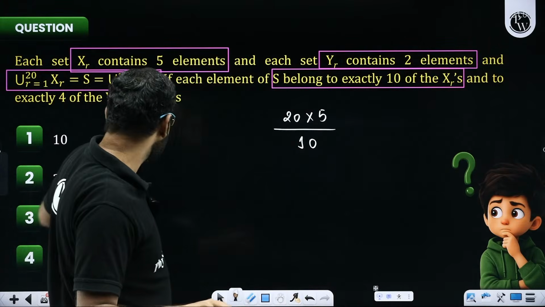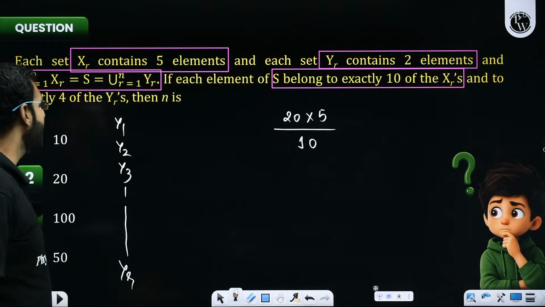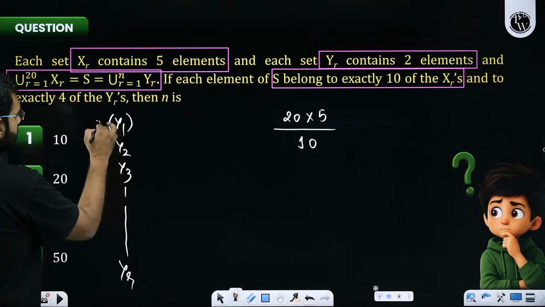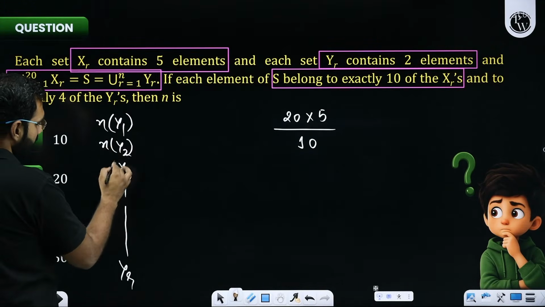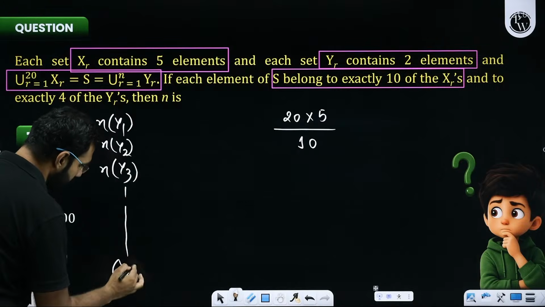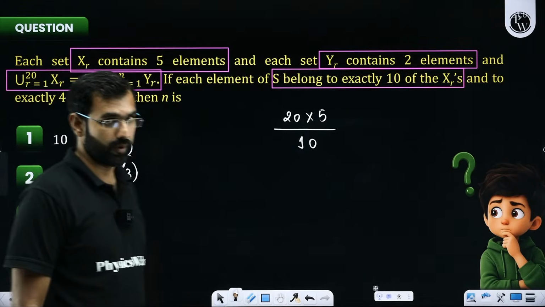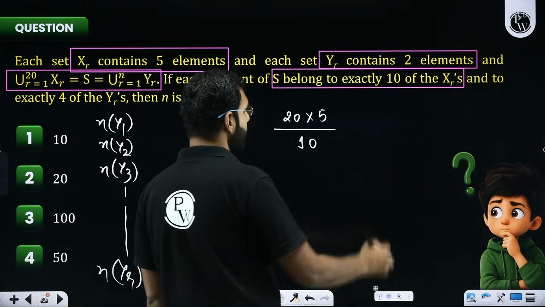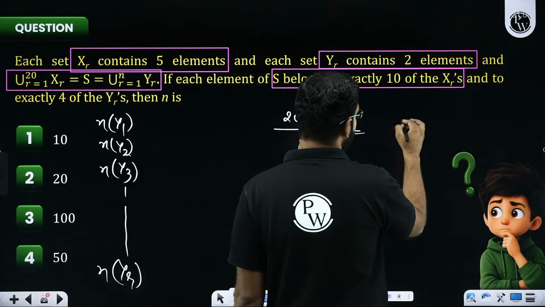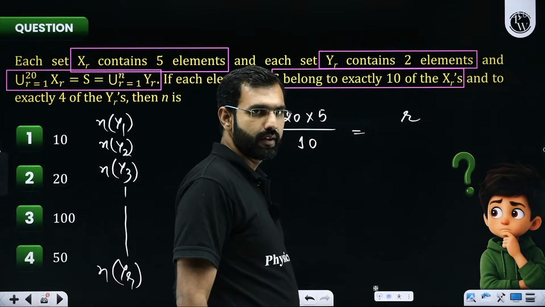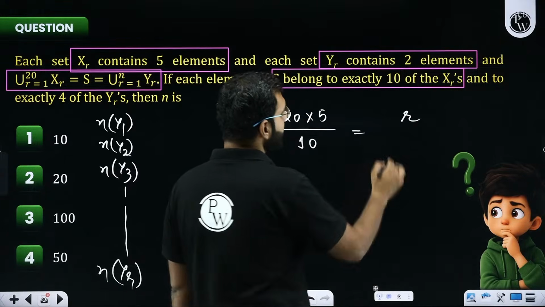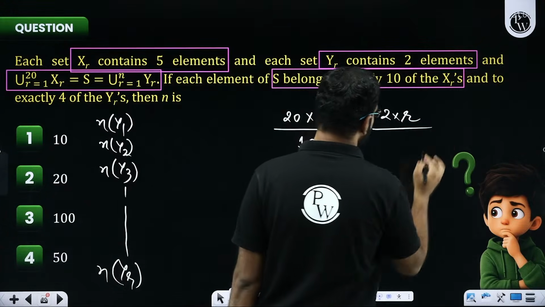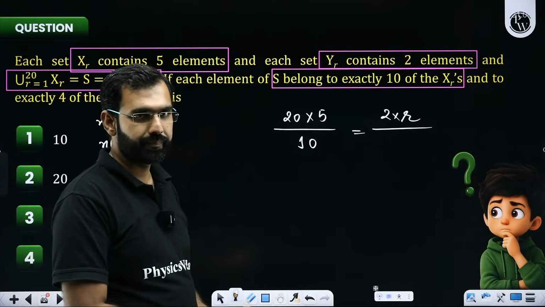So there are such activities in our school, and every activity has two students. So there are two students in activity 1, two students in activity 2, two students in activity 3, and so on. So based on that, how many students are going to be there in our school? Sir, we are having R activities. Each activity is done by two students, so there will be 2R students in our school.